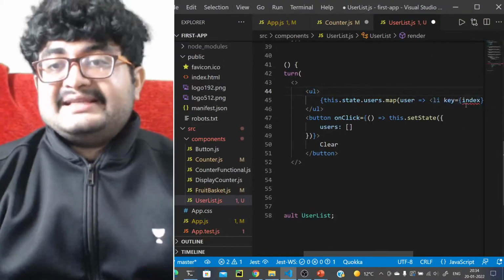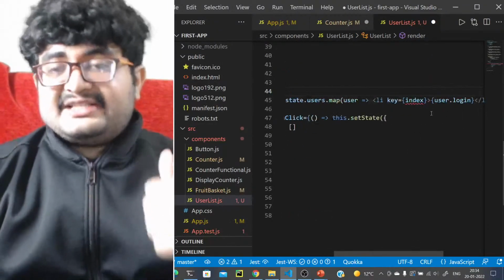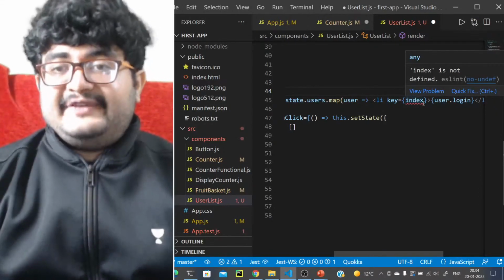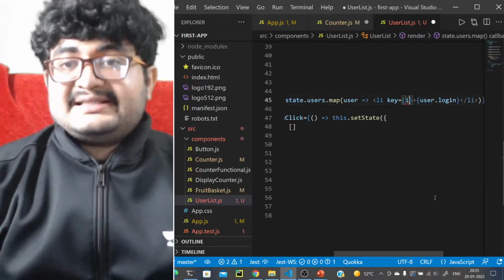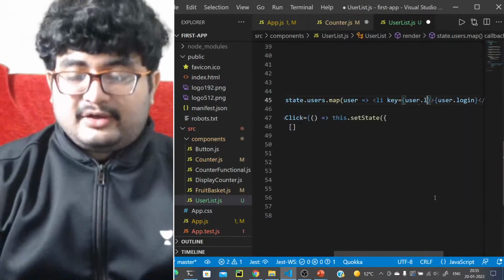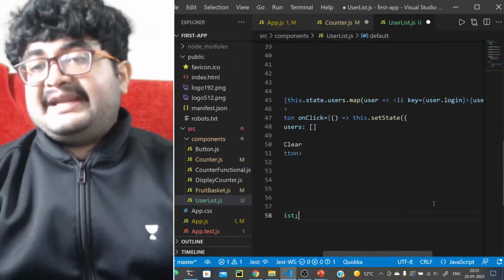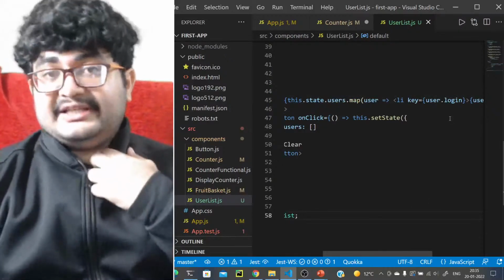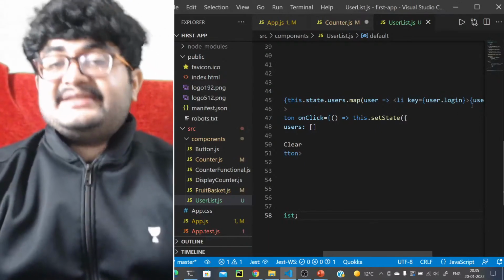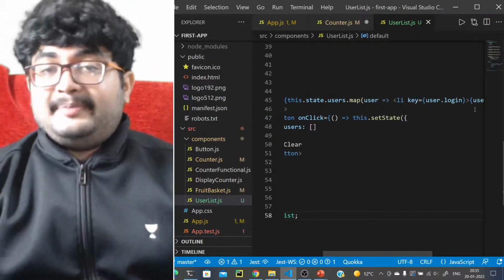Now this index, is this fixed? As the list is changing, the index is no longer fixed, right? So again, this is actually forcing more, unnecessary re-renders. So you should always try to keep some data as the key which is distinct for all the elements in the list. That is a very common mistake that people do.